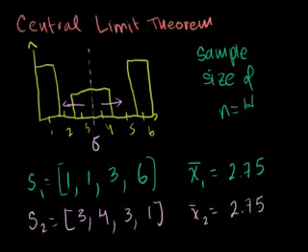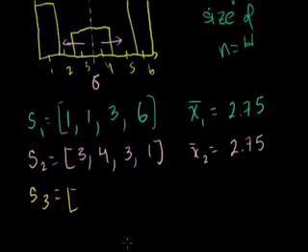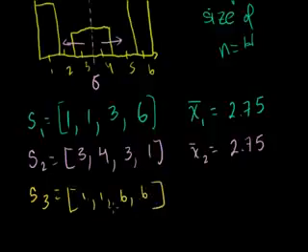Let me do one more, because I really want to make it clear what we're doing here. Actually, we're going to do a gazillion more, but let me just do one more in detail. So my third sample of size 4. I'm literally taking 4 samples, so my sample is made up of 4 samples from this original crazy distribution. Let's say I get a 1, a 1, a 6, and a 6. And so my third sample mean is going to be 1 plus 1 is 2. 2 plus 6 is 8. 8 plus 6 is 14. 14 divided by 4 is 3.5.